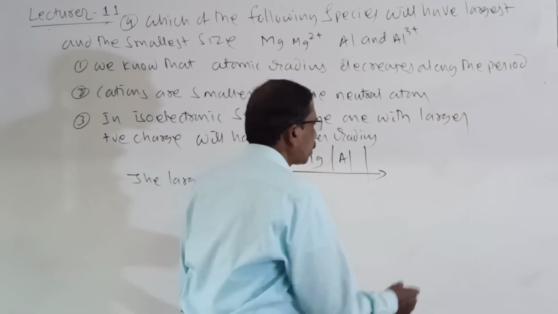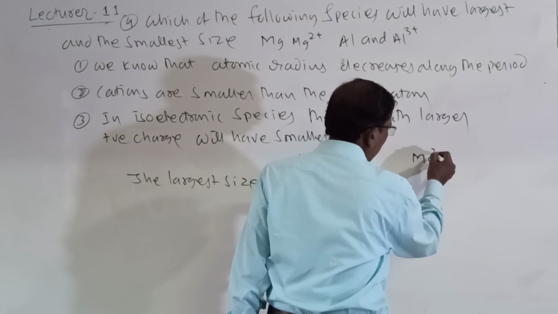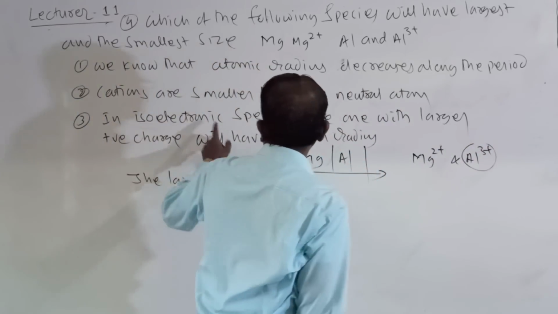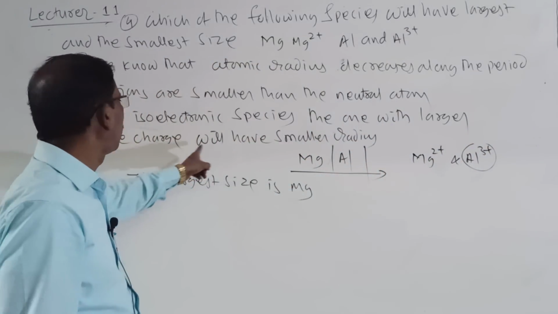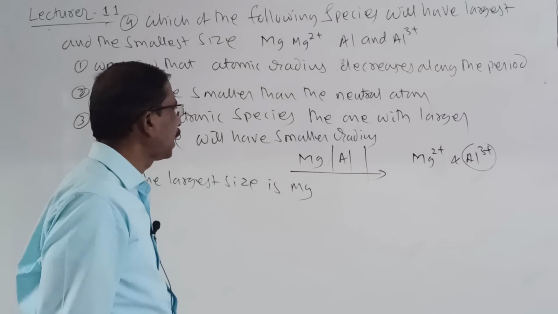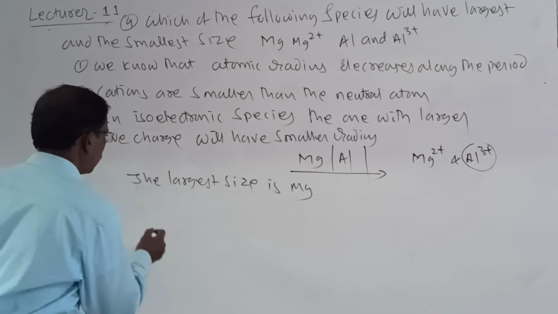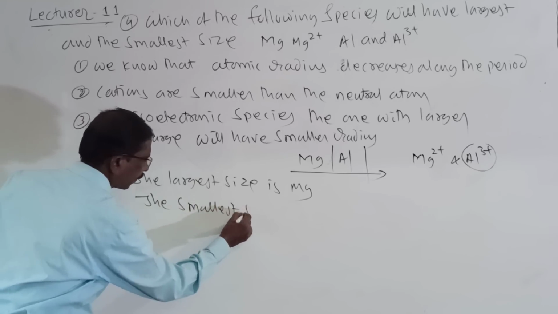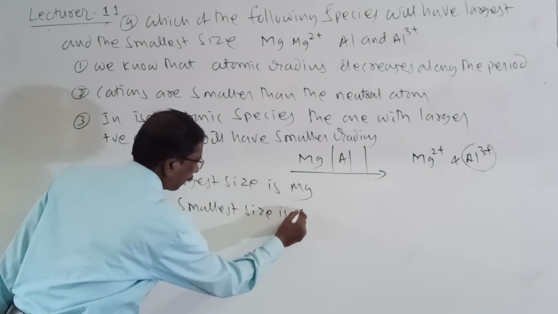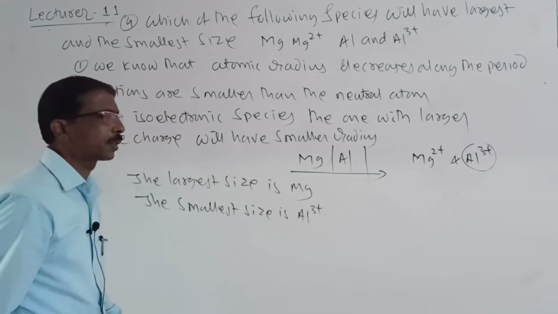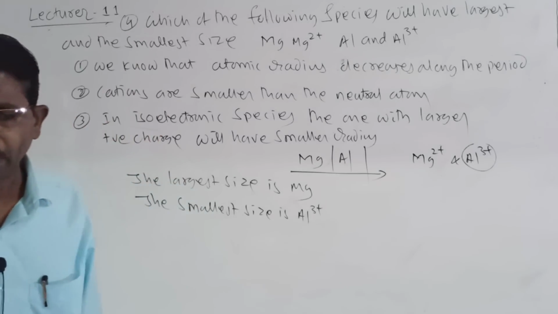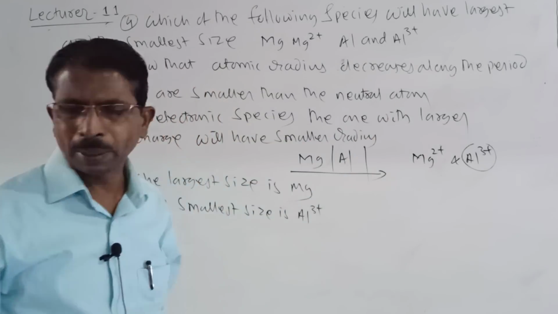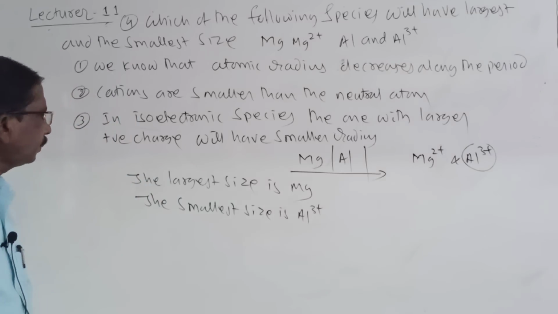And then among these two, Mg2 plus and Al3 plus, in isoelectronic species the one with larger charge will have smaller radius, the smallest size. Al3 plus is the answer here. You may also write Mg, Al, Mg2 plus and Al3 plus.